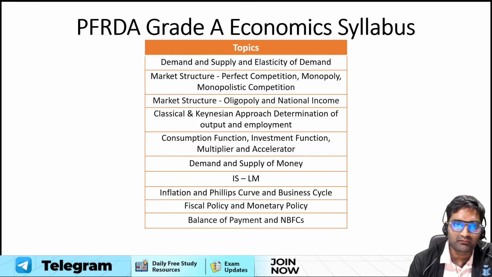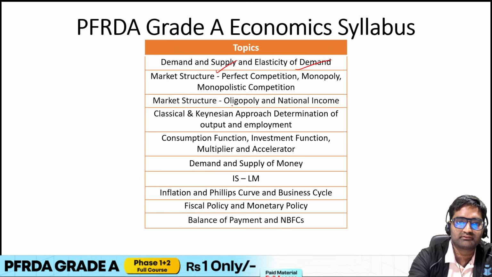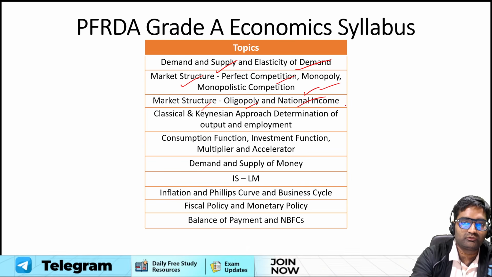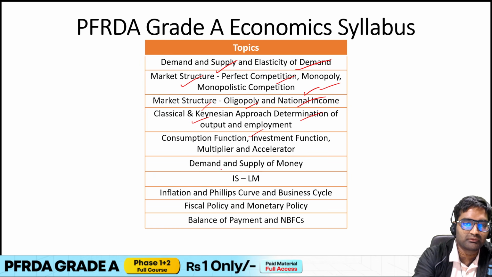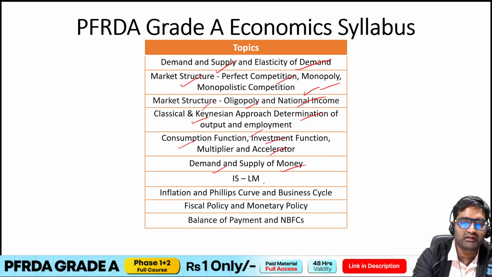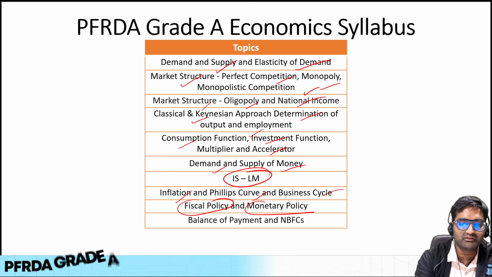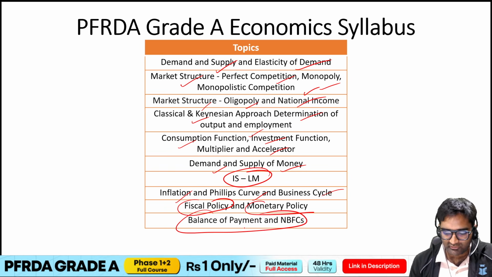Talking about the subtopics within them: demand and supply, elasticity of demand, market structure, perfect competition, monopoly, monopolistic competition, market structure including oligopoly, and national income, classical Keynesian approach, determination of output and employment, consumption investment function, multiplier and accelerator, demand supply of money, ISLM, inflation, Phillips curve, business cycle, fiscal policy and monetary policy, balance of payment and NBFCs are some of the topics that you need to prepare.